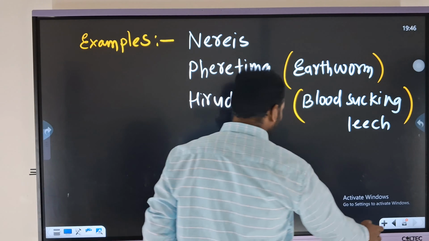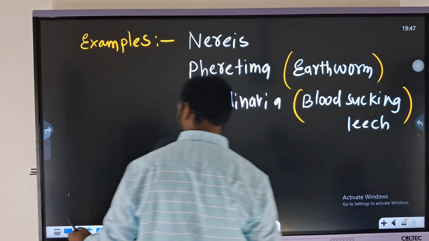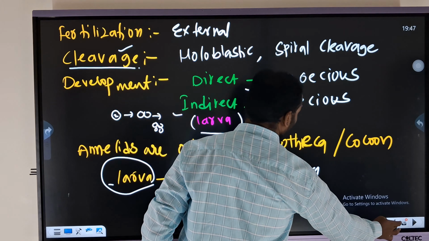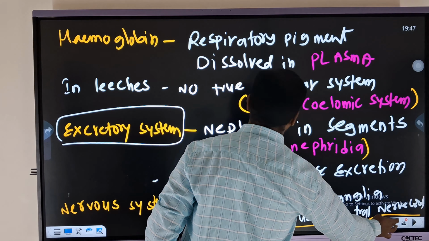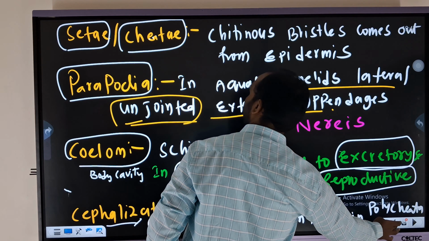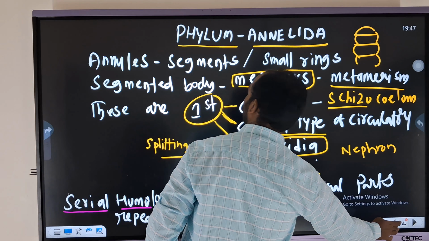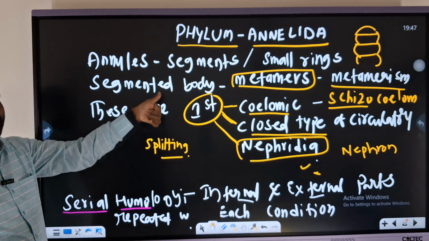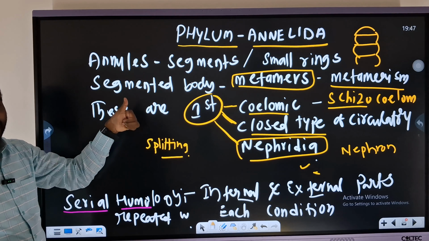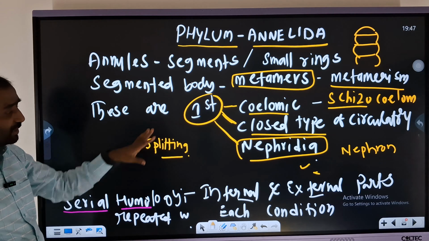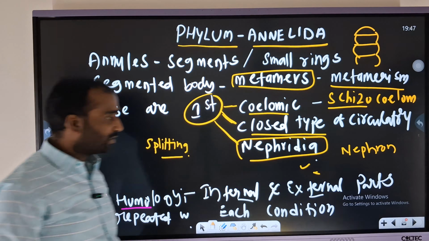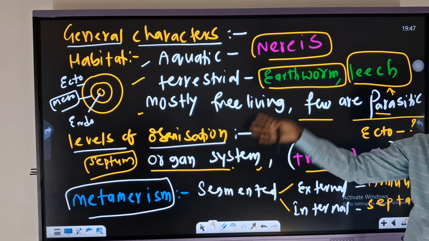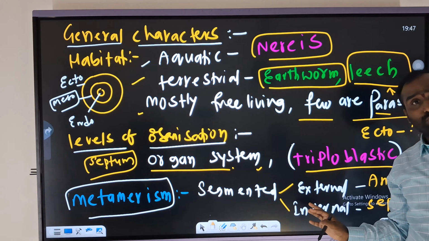So just have a brief glance. In this we discussed what Annelida is, the unique feature of segmentation, and the major general characters. Then habitat and levels of organization.